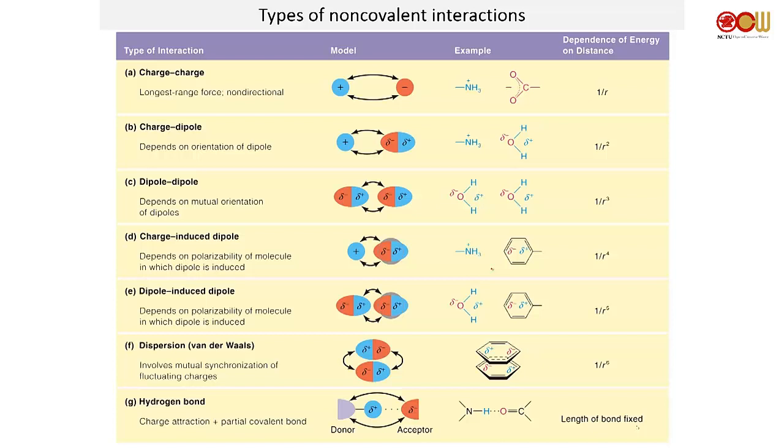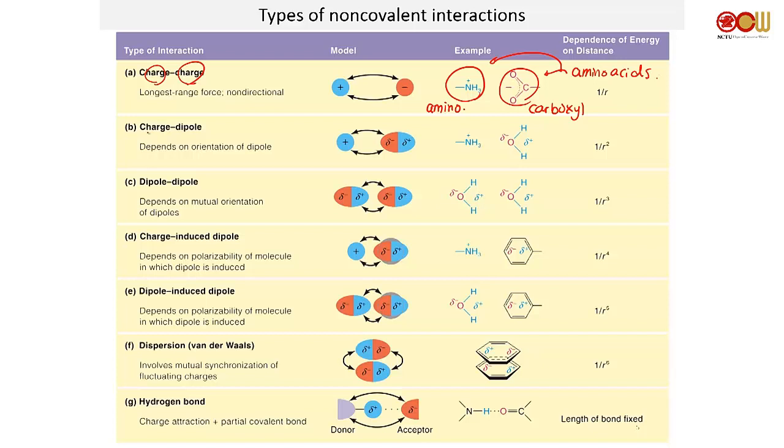You have, obviously, charge-charge: one positive, one negative, or two positive, two negative, doesn't matter. One very good example is an amino group and a carboxyl group. These you often find on, for example, amino acids, so you have a lot of charge-charge interactions between amino acids.